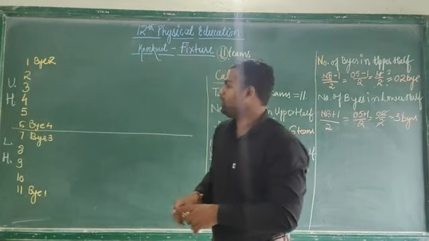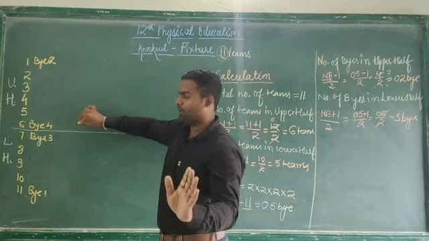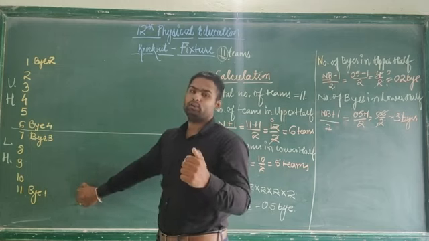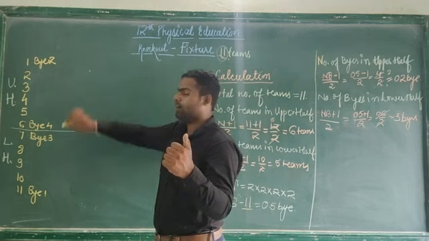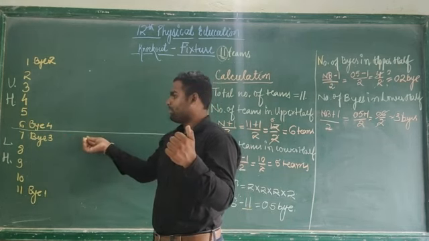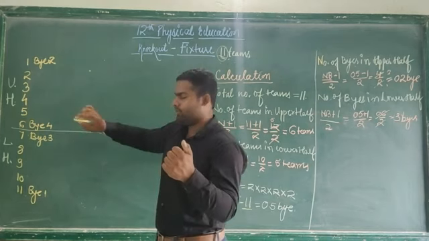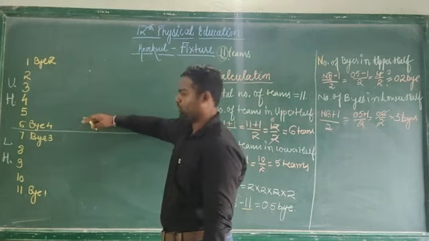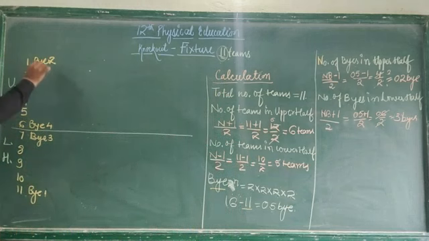Let me explain again. Bye 1, bye 2, bye 3, bye 4. What did we do? The first bye is always given to the last team of the lower half. The second bye is given to the first team of the upper half. The third bye is always given to the first team of the lower half, and the fourth bye is always given to the last team of the upper half. So this is the sequence 1, 2, 3, 4. Again, if there is a 5, where will the 5 come now? Here.